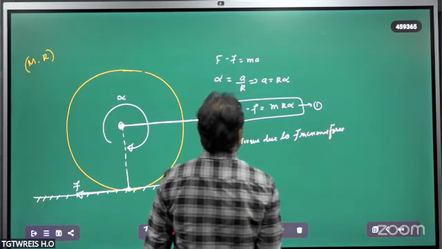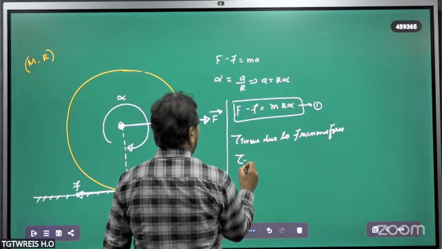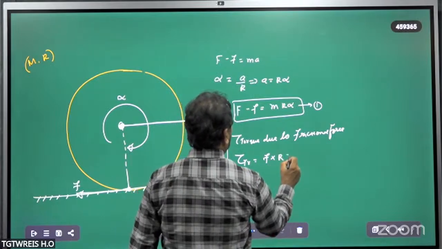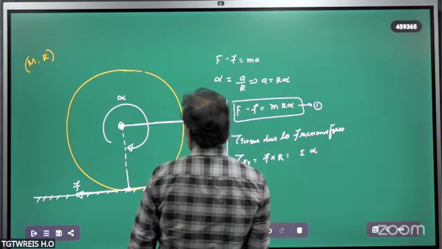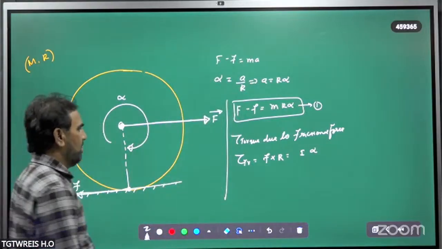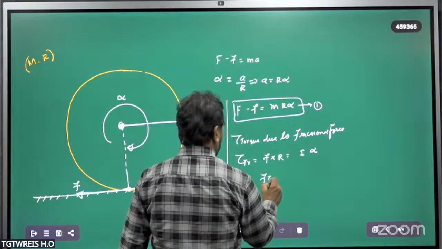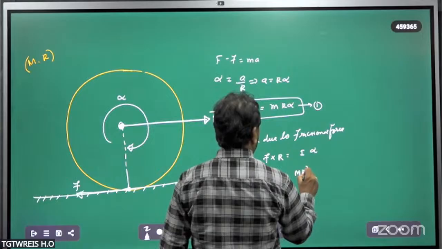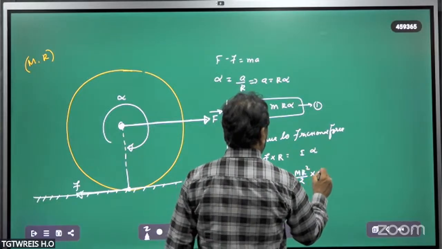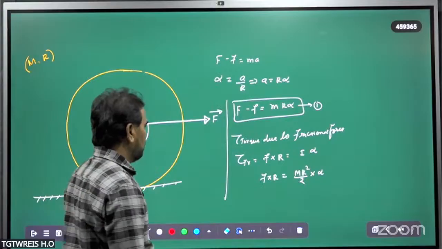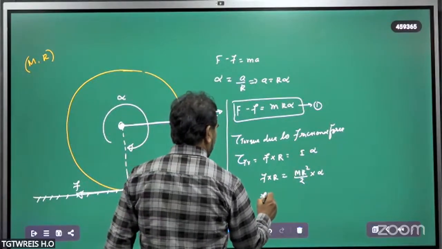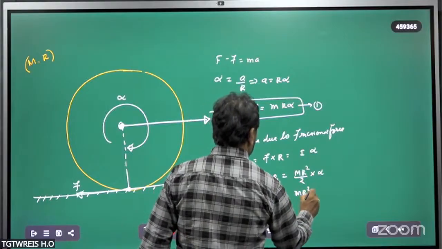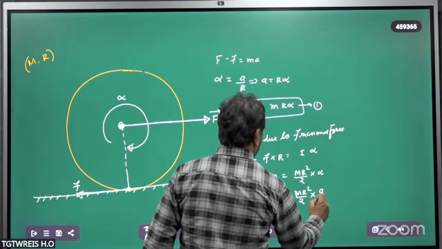Torque due to frictional force is tau is equal to force into perpendicular distance, which is equal to I into alpha about this point. That is, f into R is equal to what is the I value? M R square by 2 into alpha. That is, friction force into R is equal to M R square by 2 into alpha.